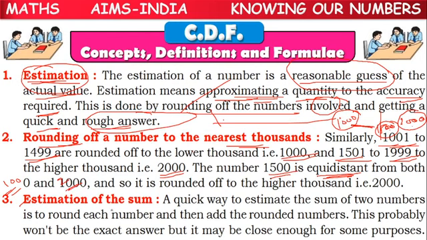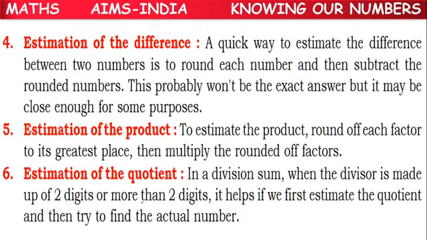Next, estimation of the sum. We have also learnt about estimation of the difference. How can we estimate the difference? First, we round each number, then subtract the rounded numbers.